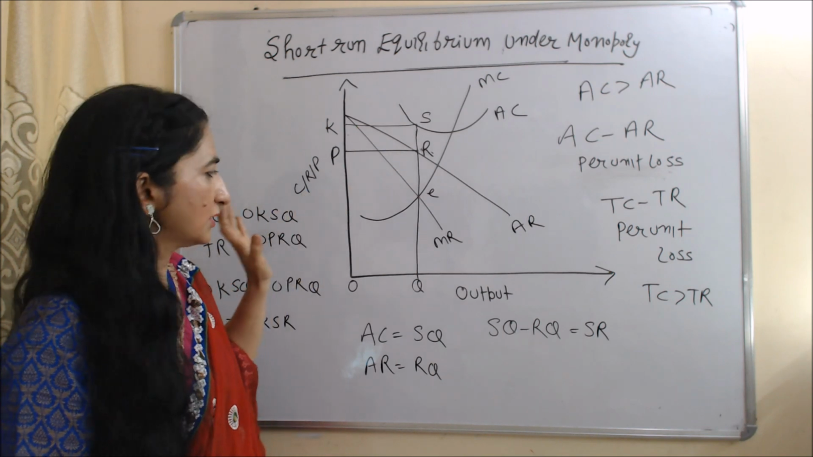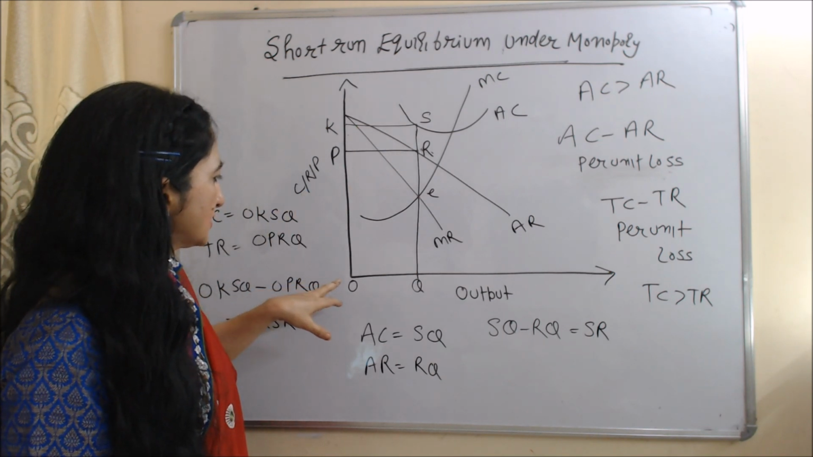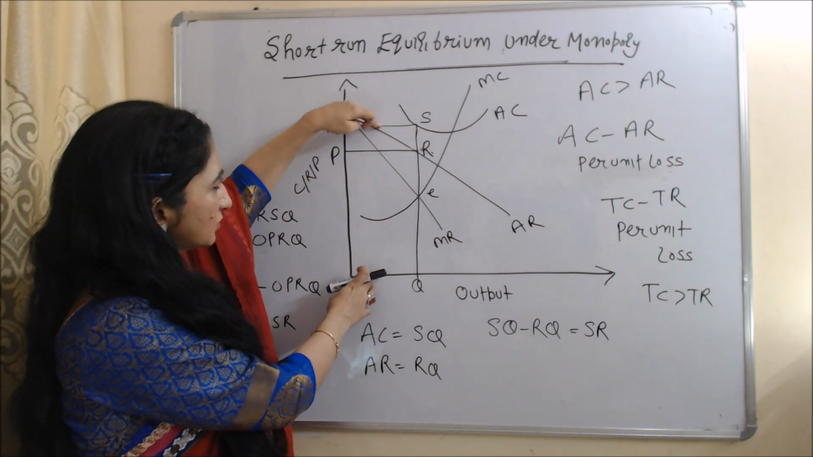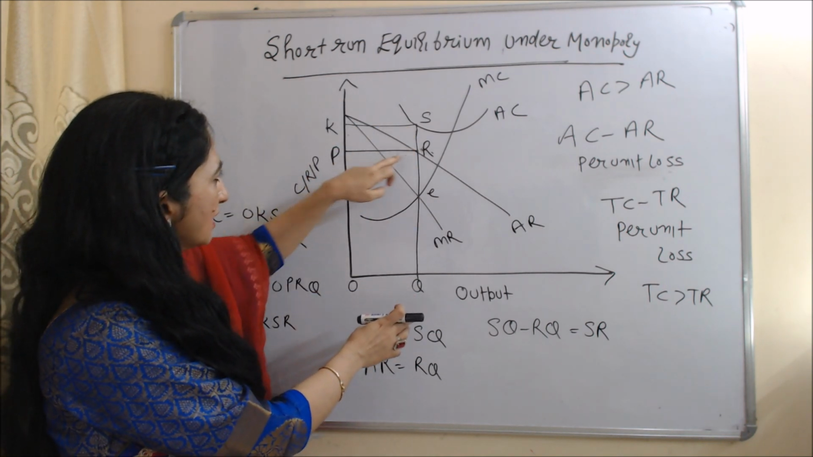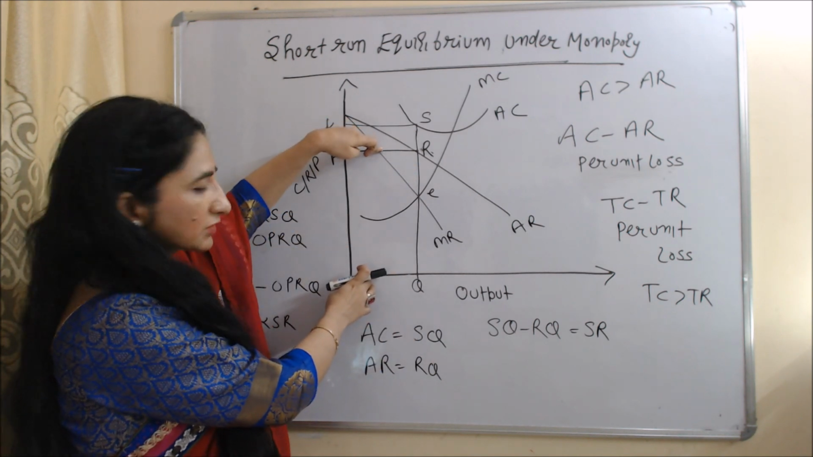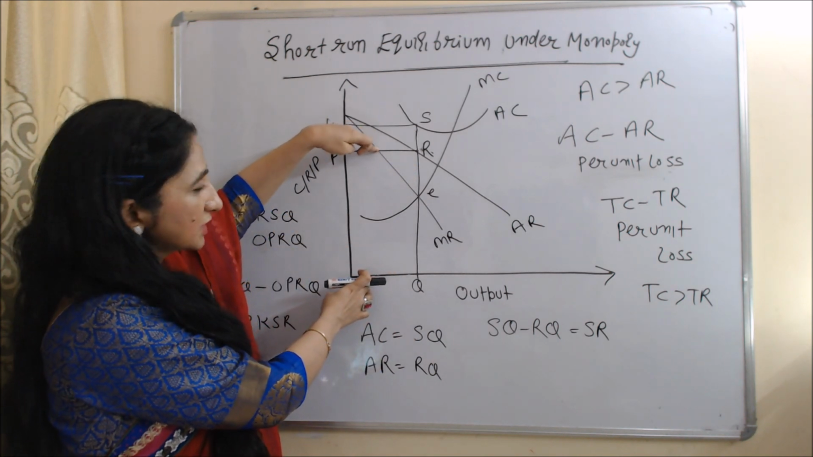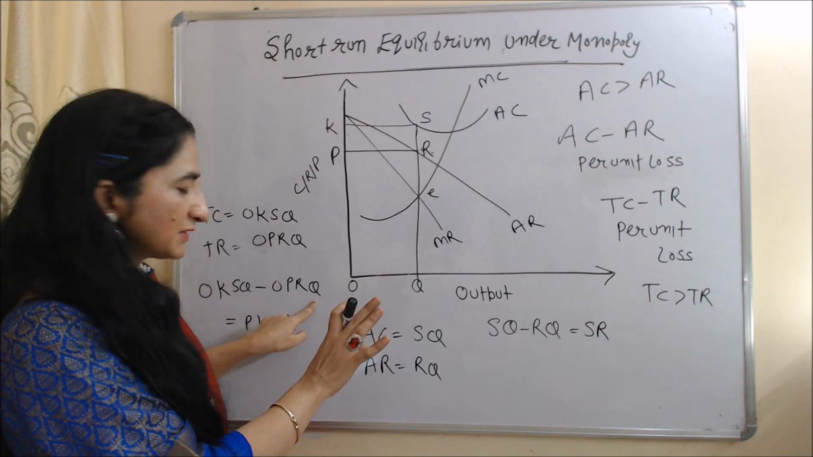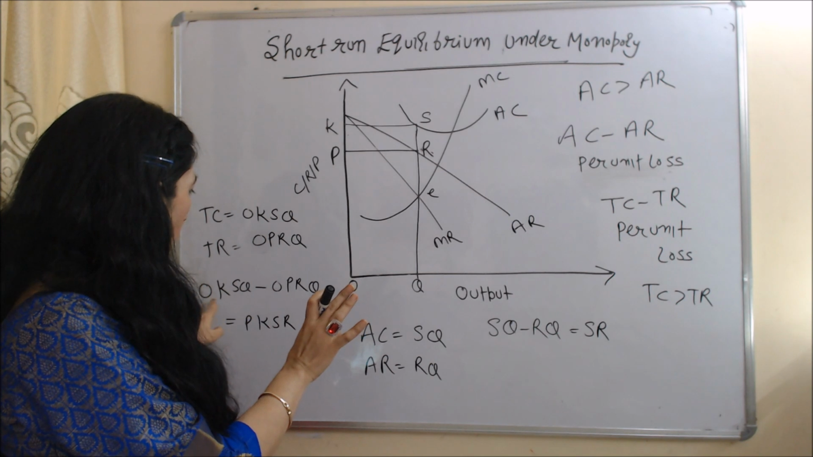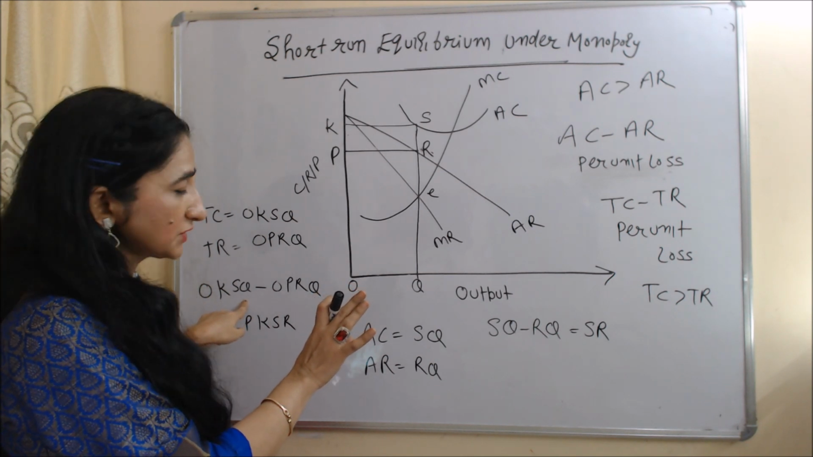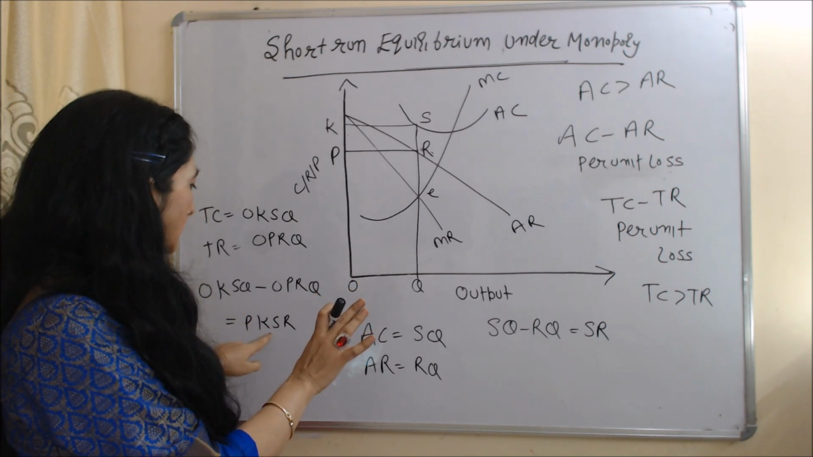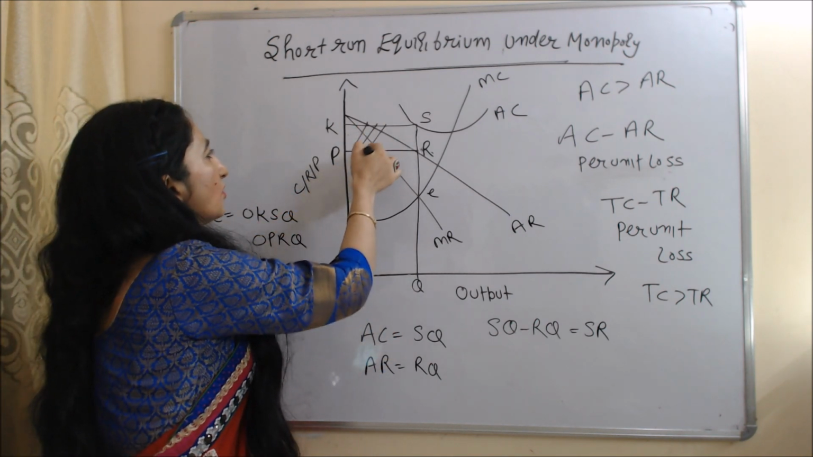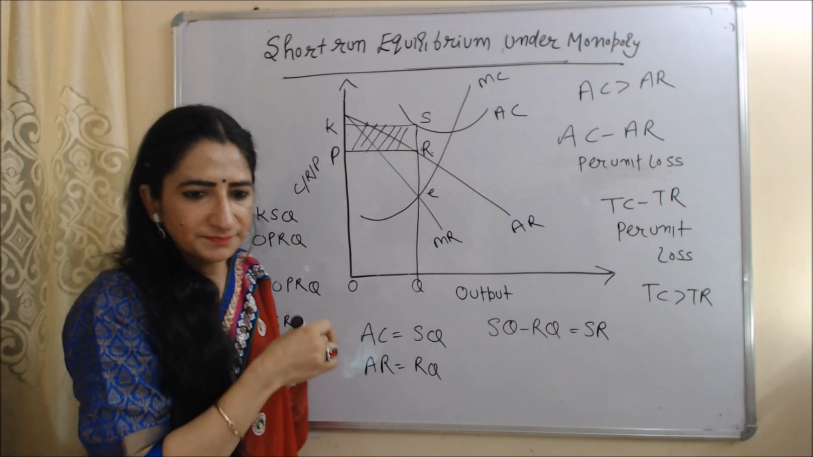Now we will see total loss. In this diagram, you can see OKSQ. This part is our total cost. OPRQ, this part is our total revenue. You can see total cost is more than total revenue. When we subtract OPRQ, which is our total revenue, from OKSQ, which is our total cost, it equals PKSR. This part will be called our total loss.